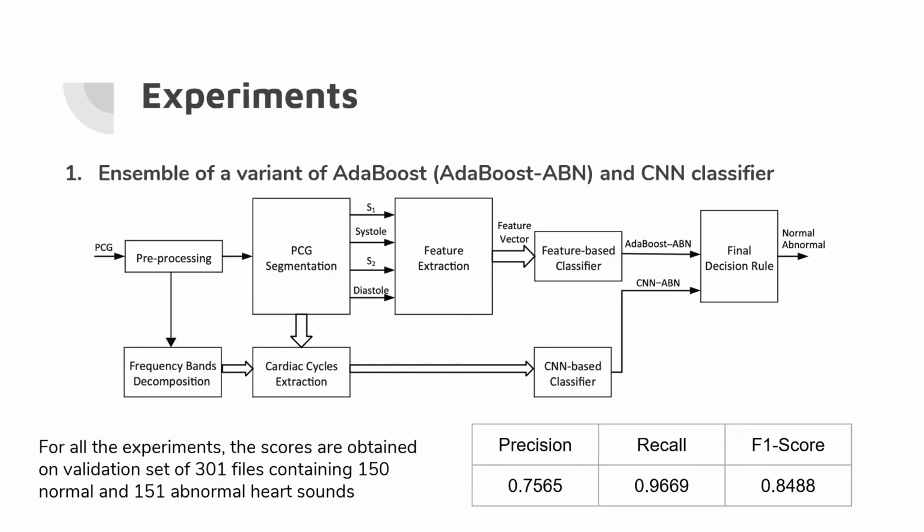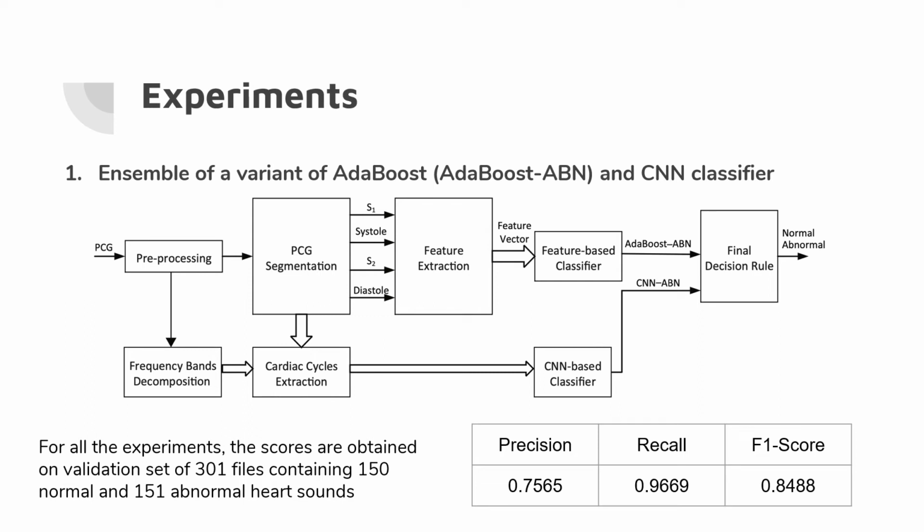When we had our datasets ready, we experimented with different machine learning algorithms and found out their relative performances. Inspired by a previous paper, we decided to implement their architecture of an ensemble of a variant of AdaBoost called AdaBoost Abstain and a CNN classifier. Here we worked with our segmented set of features FS1 as input to the AdaBoost Abstain classifier. This classifier is basically an ensemble of weak learners where each base classifier is a simple decision stump over our features. Each base classifier is also allowed to abstain from voting by giving an output of 0.